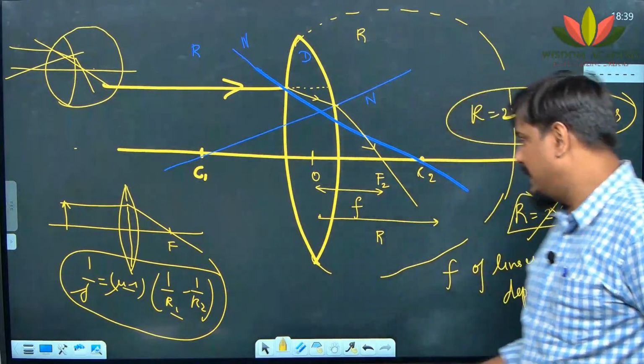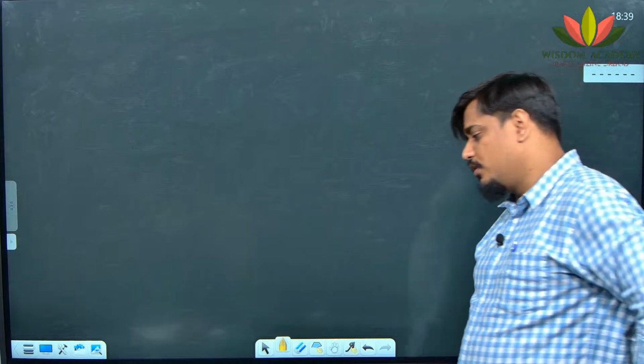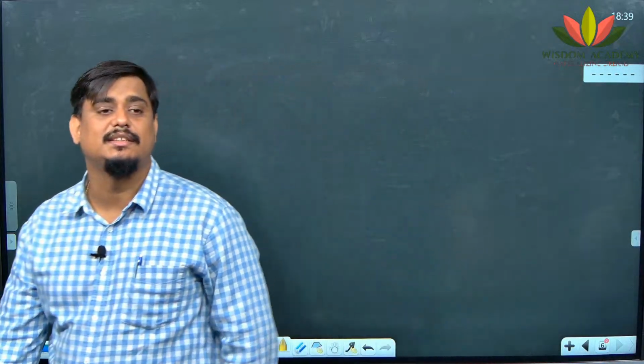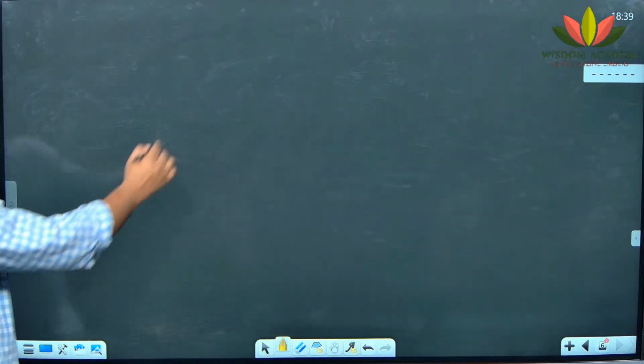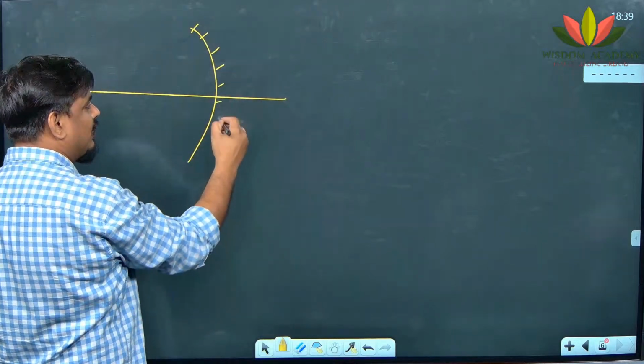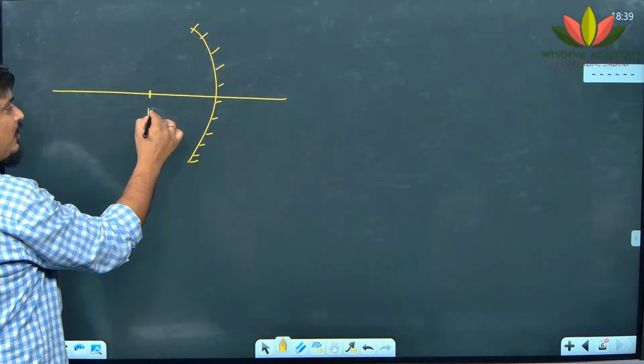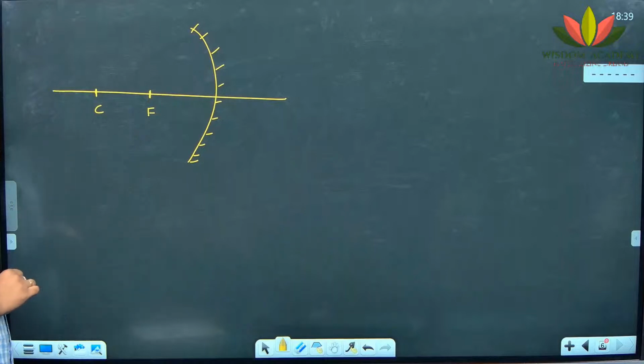The rule says that the angle of incidence is zero, sir. What? Tell me again. No, Raghav, that is only valid for mirrors. I understand what you are saying. I have asked the same question: the incident ray is perpendicular to... Let me come to you, Raghav. I understand what you are thinking. You are relating the same concept of center of curvature of mirrors to the center of curvature of lenses. It's not true. I'll tell you why.